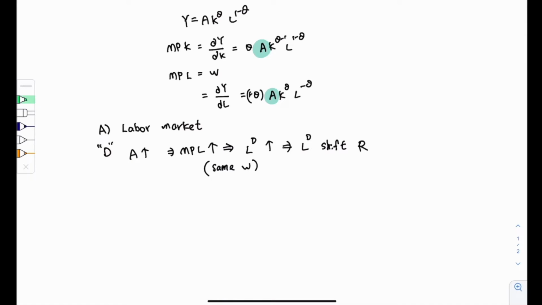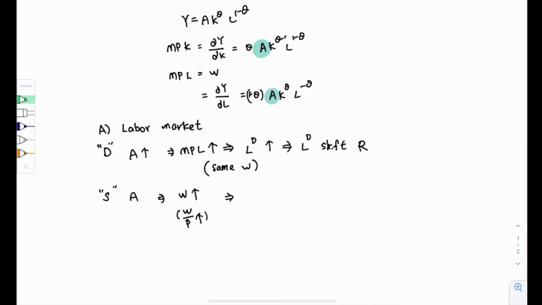So let's look at the labor supply. When the A increases, the real wages increase. In here, I can just write the wages, or you can think about it as the real wages. And when the wage increases, does it mean that the labor supply will shift? It turns out that the quantity of labor supply increases.